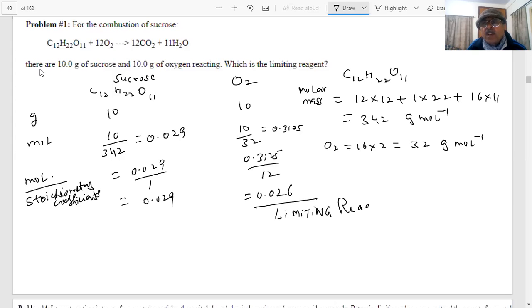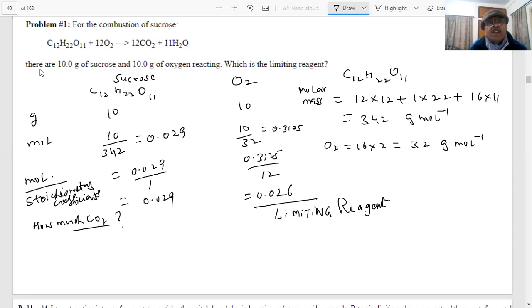Therefore, this is the limiting reagent, student, in this. It looked as if the other would be the answer, but see here, 12 times of oxygen is consumed by 1 mole of sucrose. Therefore, this is the limiting reagent here. And this limiting reagent will limit the product, student. If you want to see how much CO2 will be produced in this,